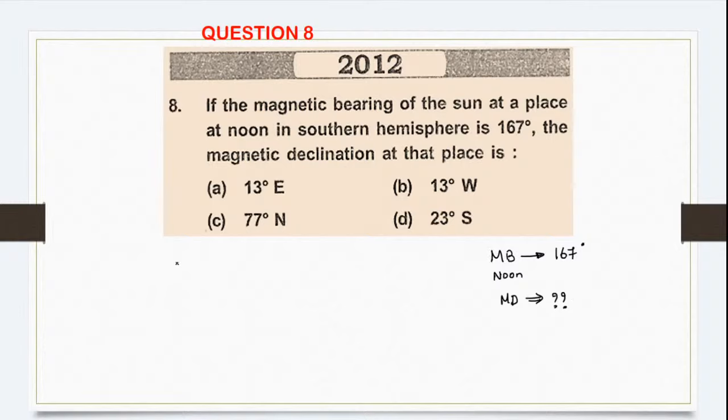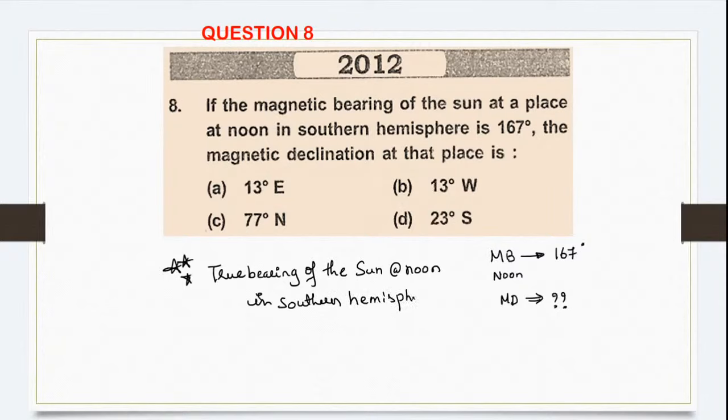So for this, the important thing which you have to remember is the true bearing of the sun at noon in the southern hemisphere is always how much? 180 degree. Noon means exactly in the afternoon at 12 o'clock, right? So at 12 o'clock, the true bearing of the sun will always be how much? 180 degree. Now he is telling that the magnetic bearing is 167 degree.